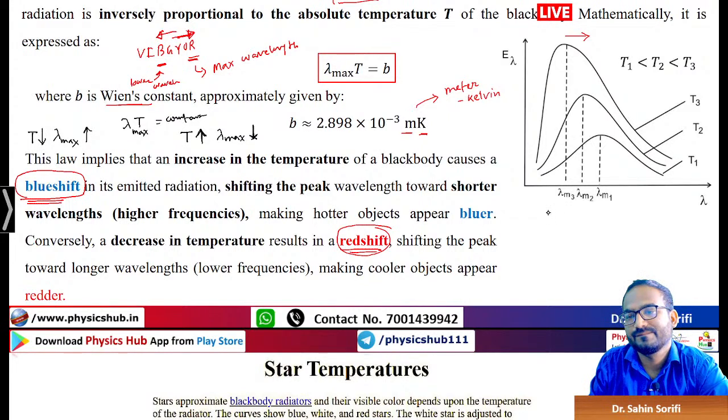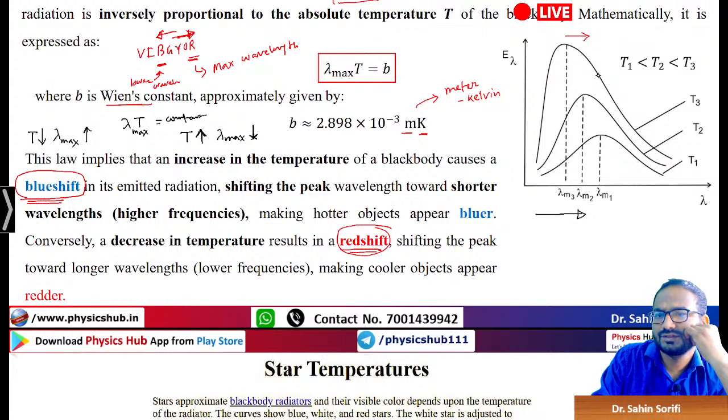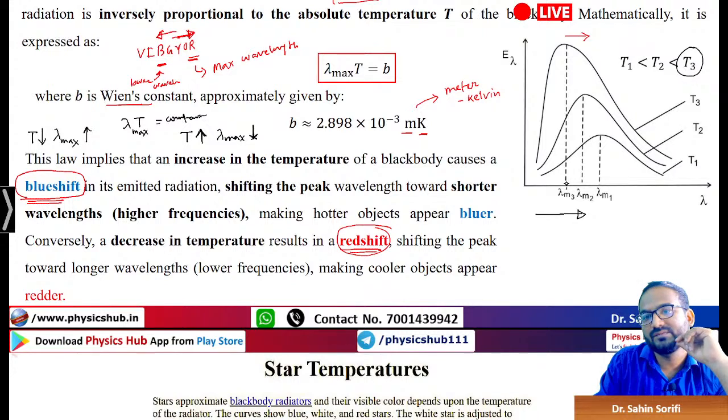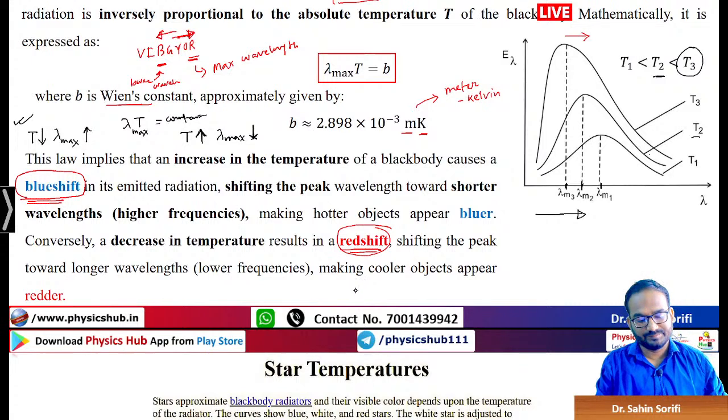This is the line of lambda. Maybe there may be some problem with this curve. If it is T3, T3 is the maximum temperature, means lambda should be minimum. As you can see, this lambda is minimum. Then moderate, then temperature is less, so wavelength is increased. Temperature is further less, so wavelength is further increased. So you just remember this one, then this red shift and blue shift will not create any problem.